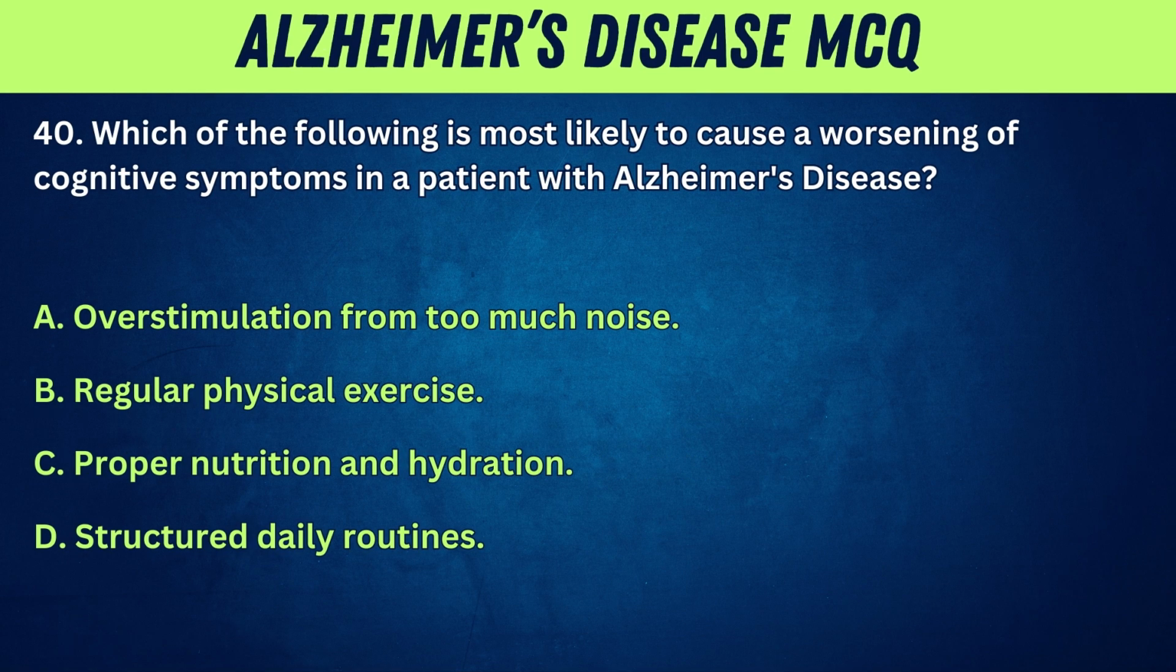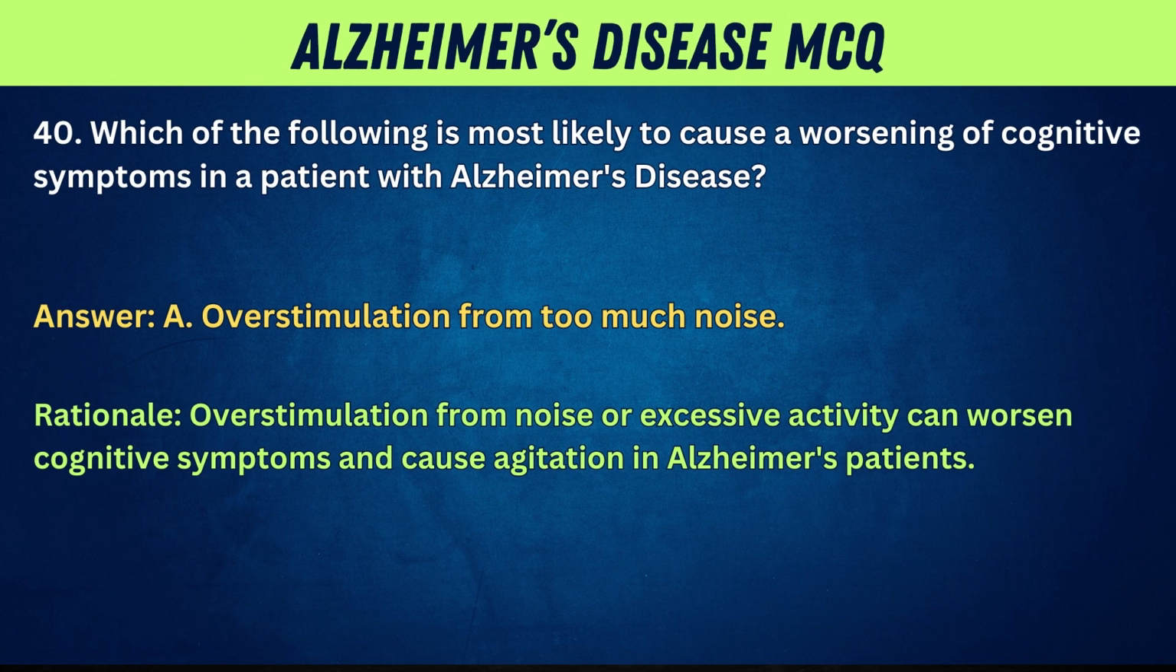40. Which of the following is most likely to cause a worsening of cognitive symptoms in a patient with Alzheimer's disease? A. Overstimulation from too much noise. B. Regular physical exercise. C. Proper nutrition and hydration. D. Structured daily routines. Answer: A. Overstimulation from too much noise. Rationale: Overstimulation from noise or excessive activity can worsen cognitive symptoms and cause agitation in Alzheimer's patients.